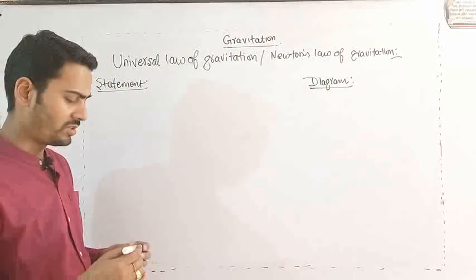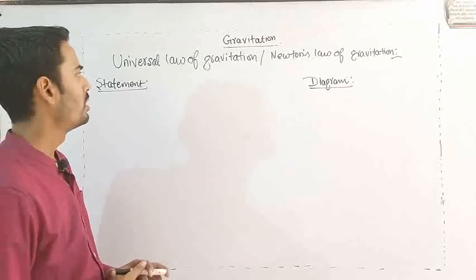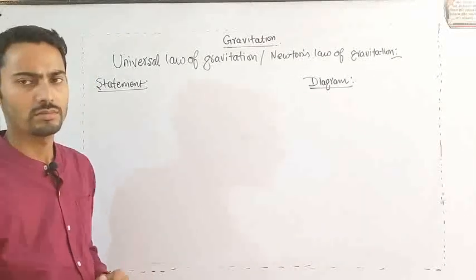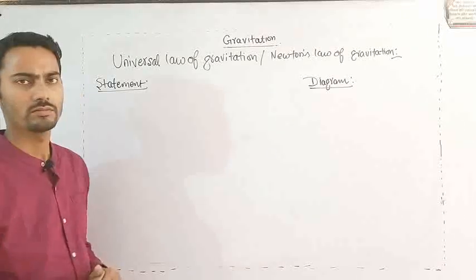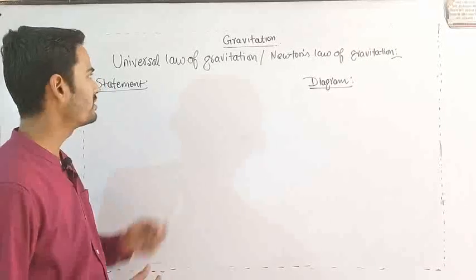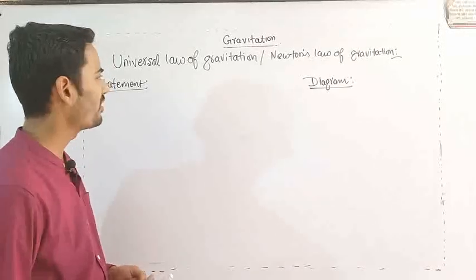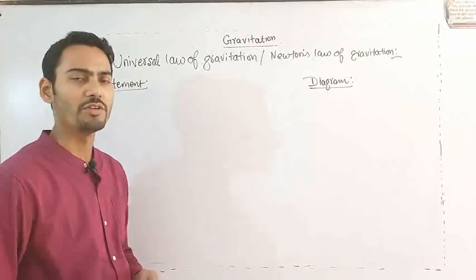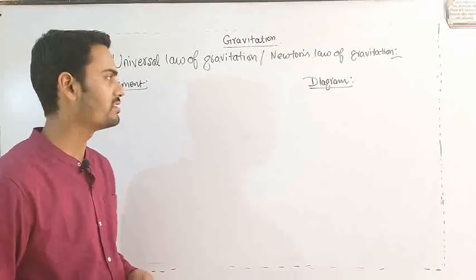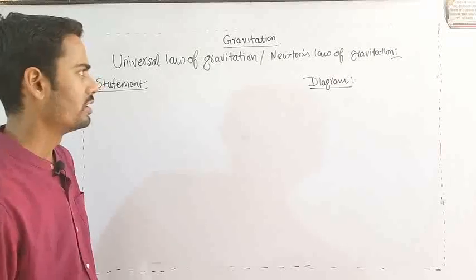So what Newton sir assumed in this diagram.